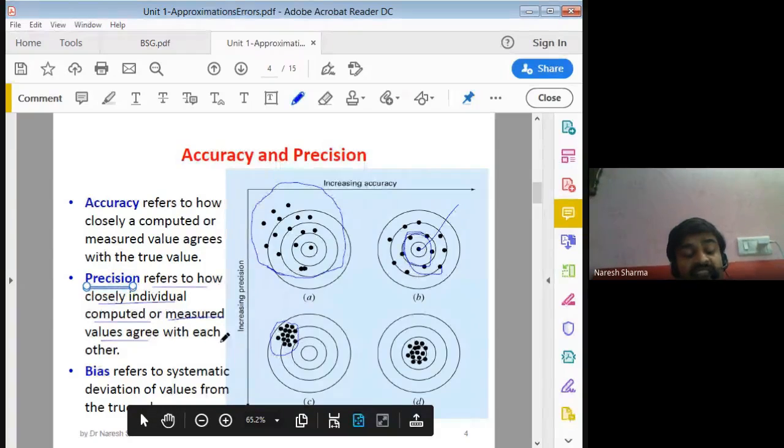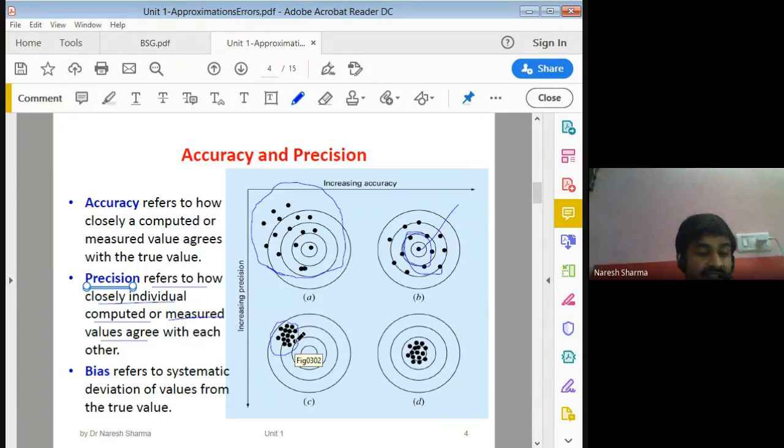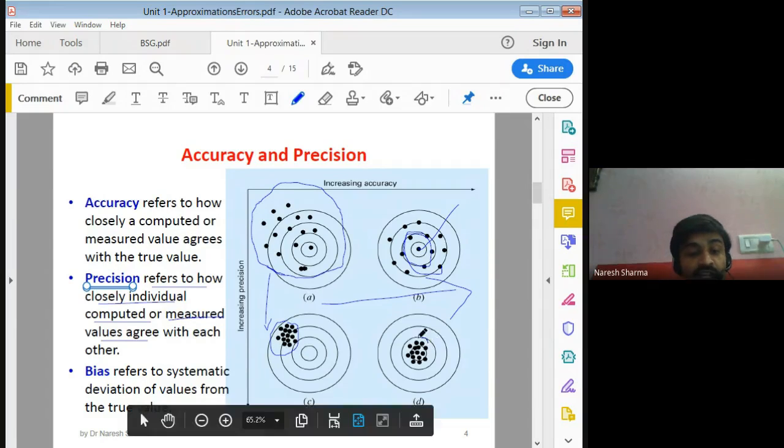We must have good precision and also good accuracy, then we get good results with fewer errors. Bias refers to the systematic deviation of the value from the true value.